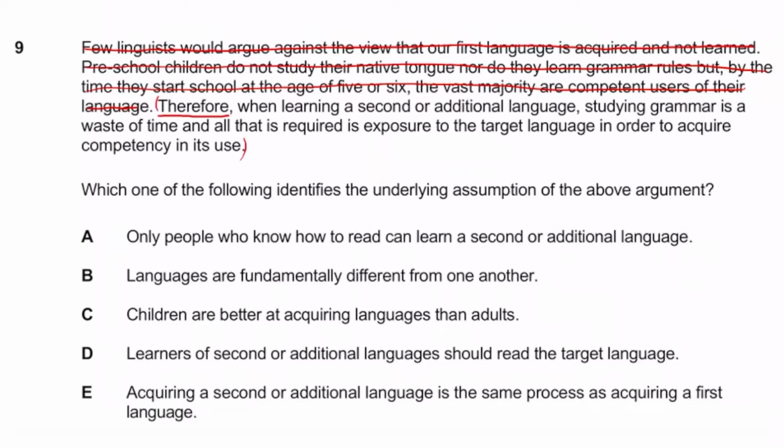So that's going to be your conclusion. So basically, the conclusion is saying if you want to learn a new language, just expose yourself to the language. And some of the reason it's giving is because it is giving the example of children and how they naturally acquire their mother tongue, right? So what's going to link the two?